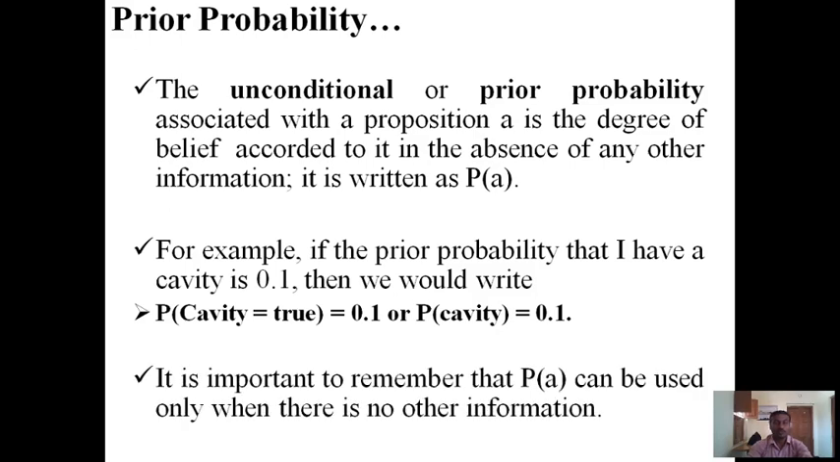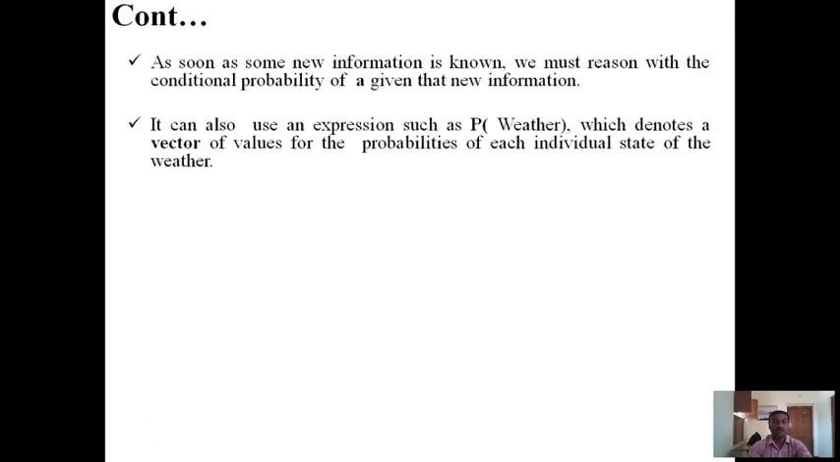It is important to remember that P of A can be used only when there is no other information. As soon as some new information is known, we must reason with the conditional probability of A given that new information. We can also use an expression such as P of weather, which denotes a vector of values for the probabilities of each individual state of the weather.